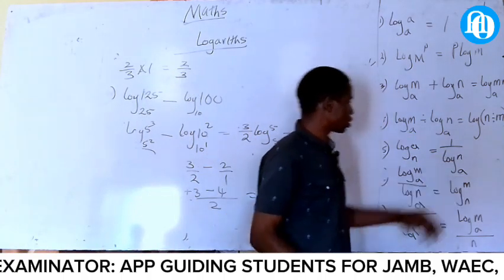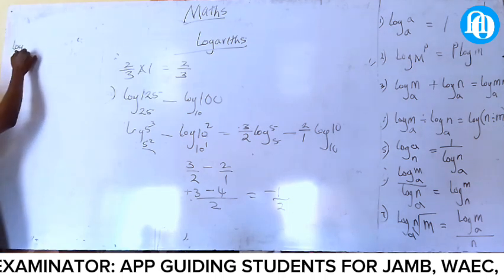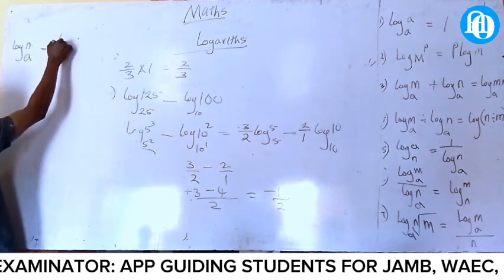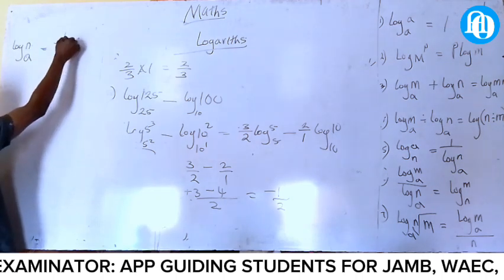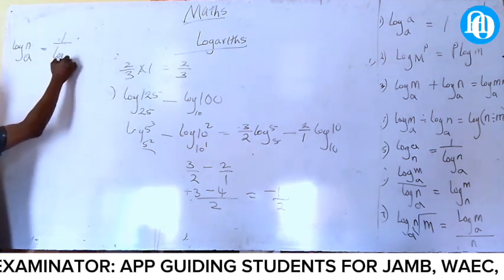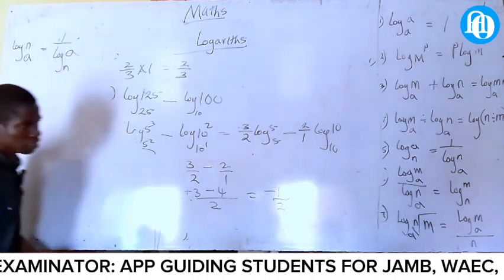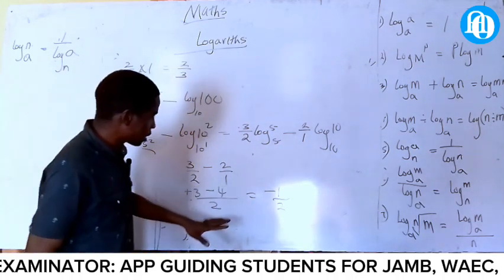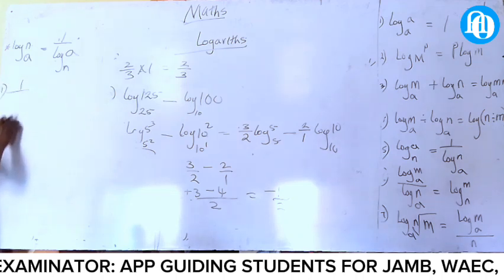Now, the next one is what? Log A N A will now be what? Log what? 1 all over log what? Will now be what? N A. That's the answer. Are you getting me now? Now, let's all move to the next one. We can see that. Now, let's all look at the example. You can see N, number 1, will now be 1 all over.